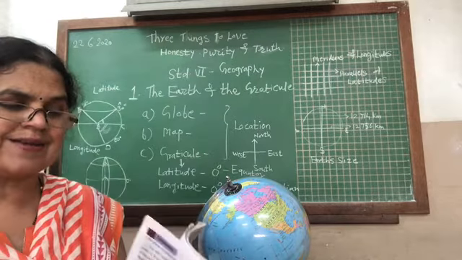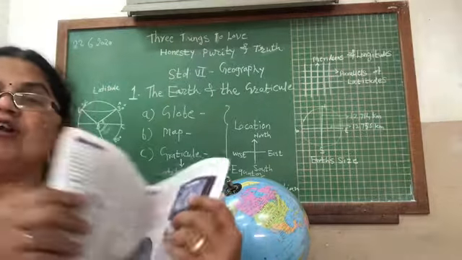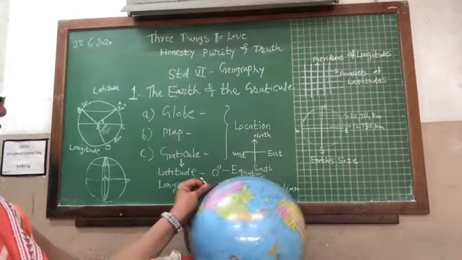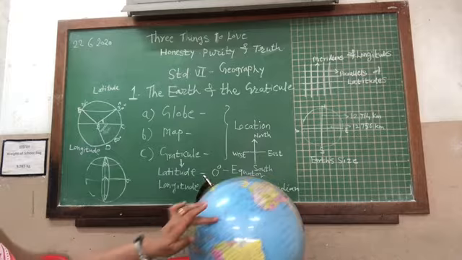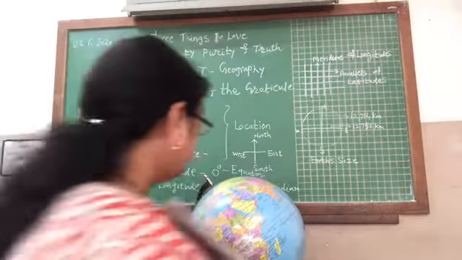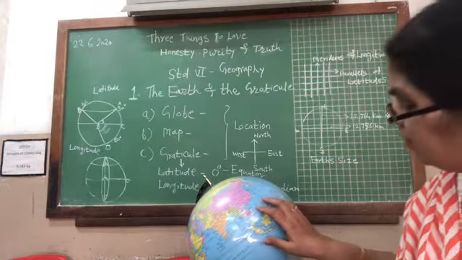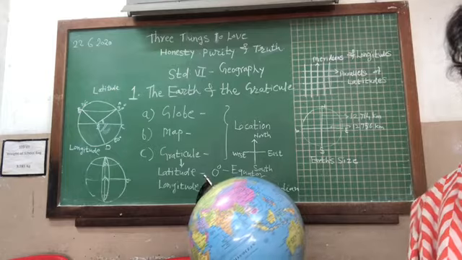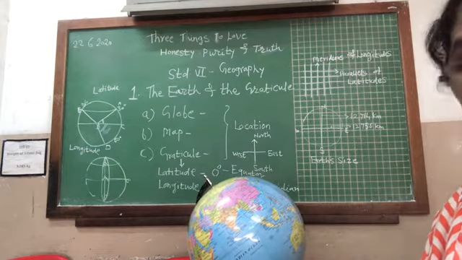For you to understand, we have talked about our own country. If somebody asks me to find a country, you will first find your own country because we are familiar with it. We say that India is located over here. It is located in the northeastern hemisphere of the world.